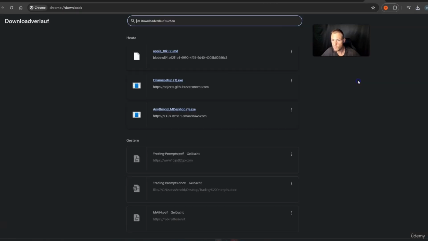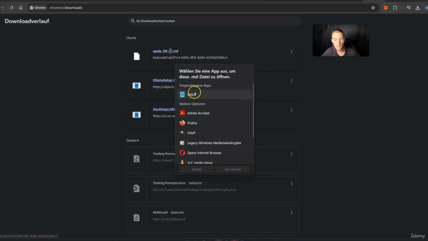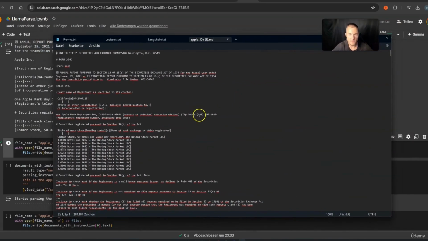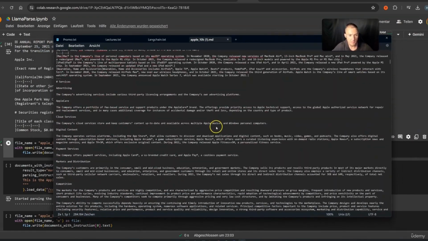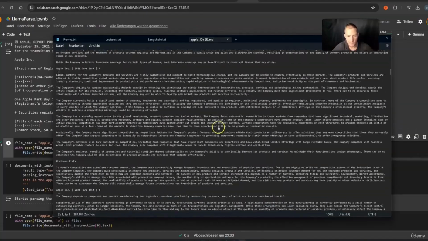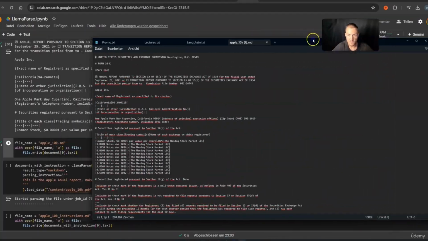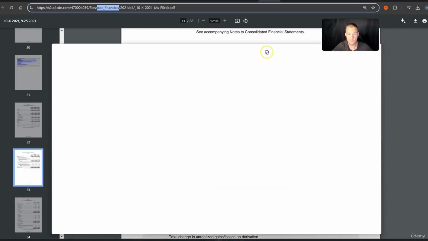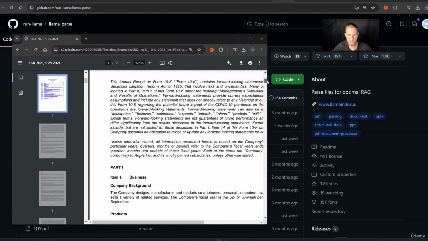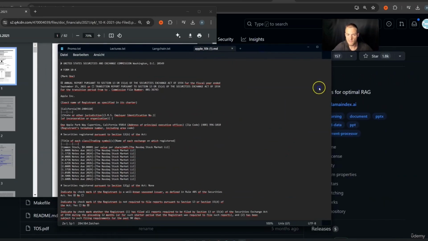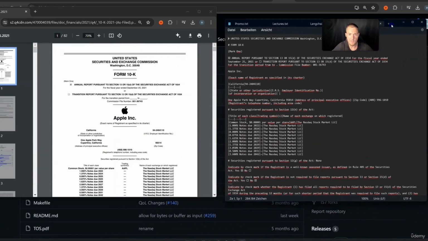So I go, of course, into my downloads, and I can open this up, and I want to open these with my editor. And it's actually this file right now. So you see, here is all my stuff as Markdown. And this is of course a lot better for the LLM to digest. So if I open up my PDF file, I just want to show you the difference. So this is the PDF against my Markdown text.